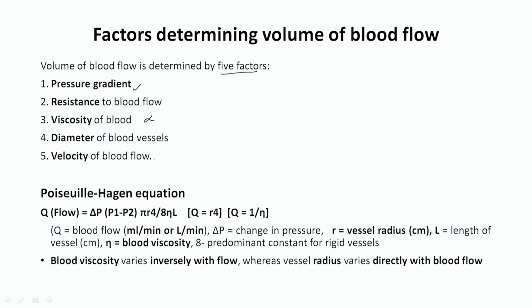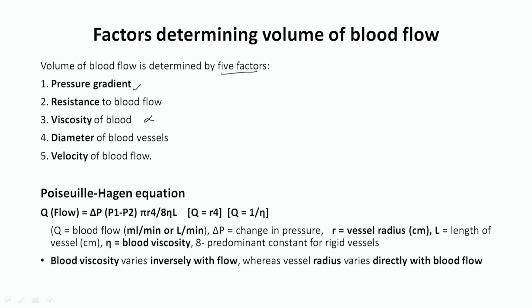These are the factors which determine how much volume will flow through a vessel, as I have just told you. You can correlate this with a very important equation, called the Poiseuille-Hagen equation.